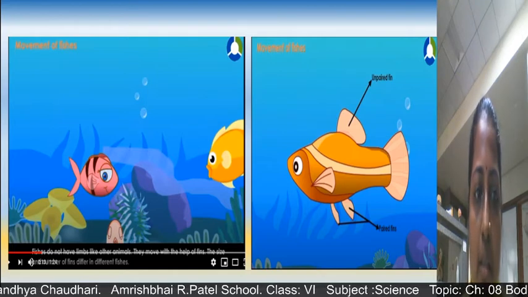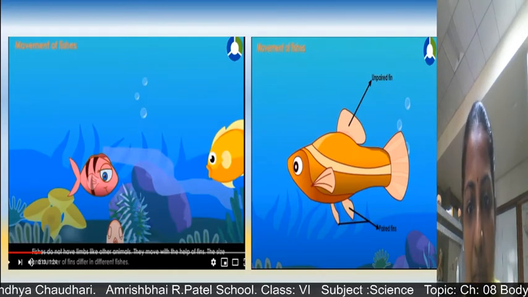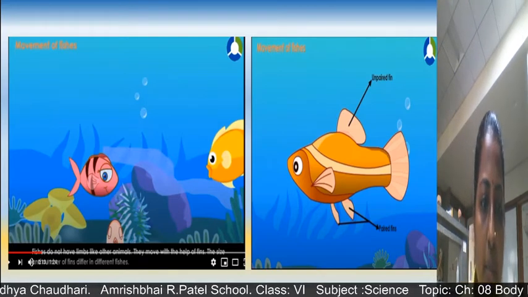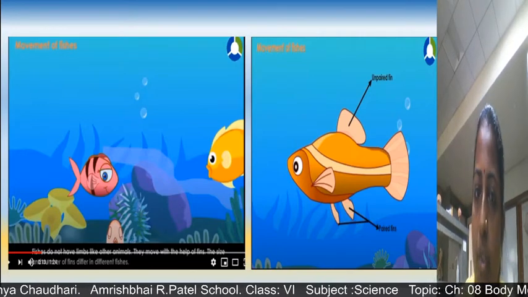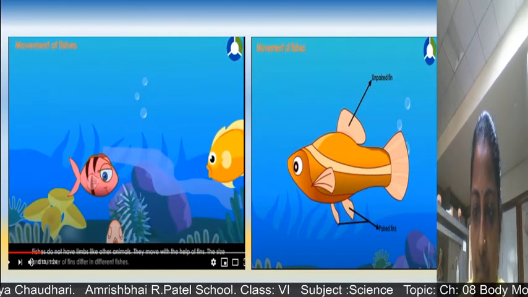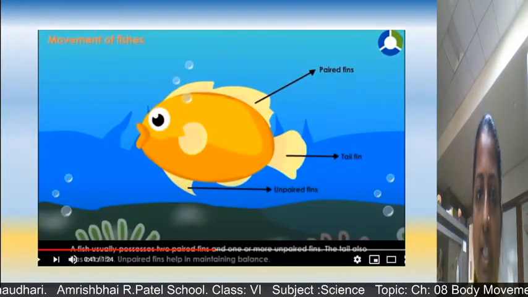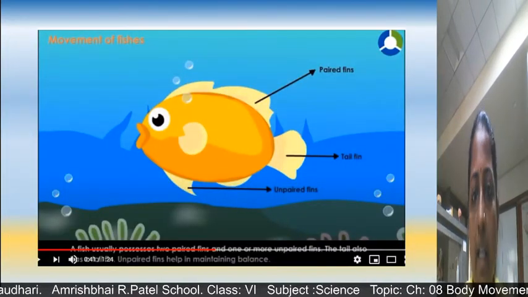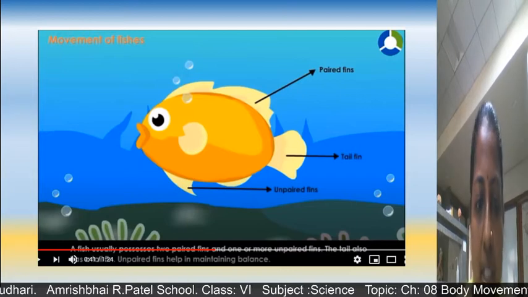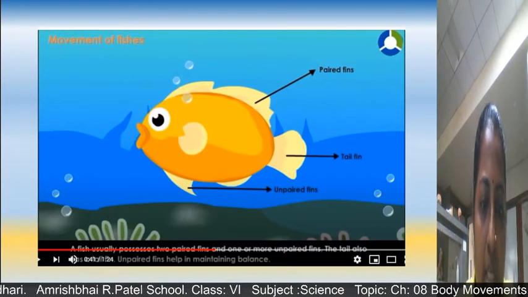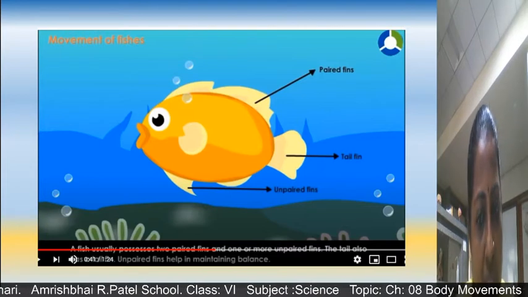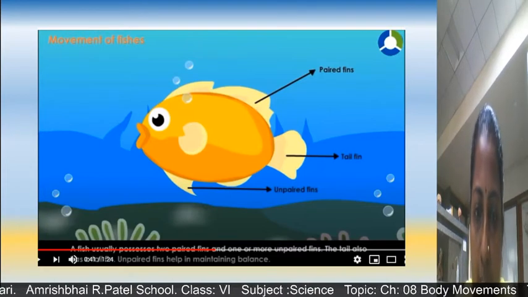Here you can see unpaired fins and paired fins also, and because of that, fins of different sizes may be there according to different fish. Here you can see paired fins, the tail fin, and unpaired fins. So fish usually have two paired fins and one or more unpaired fins.